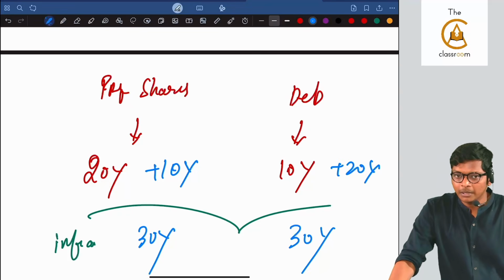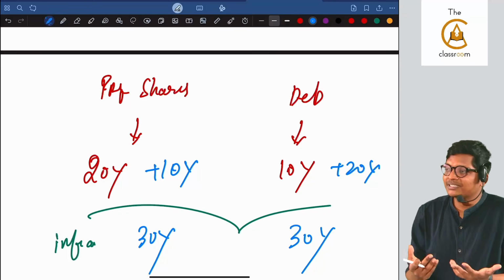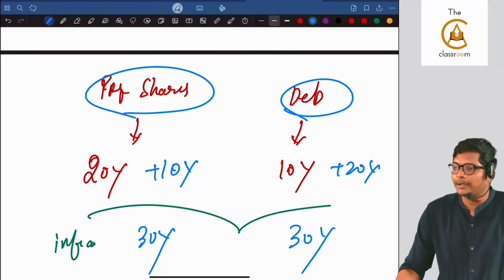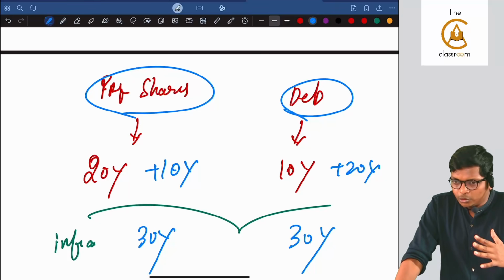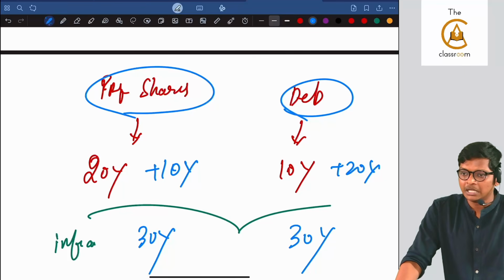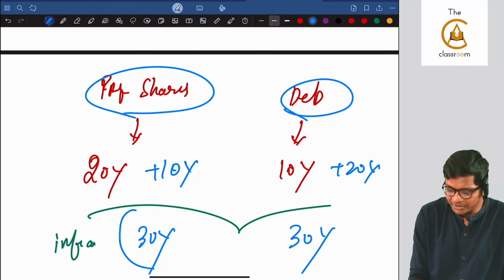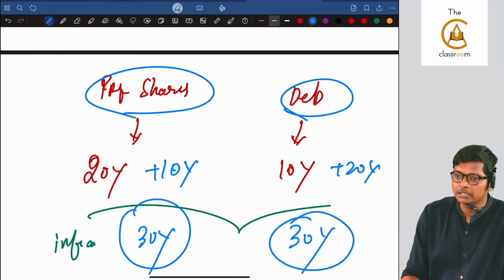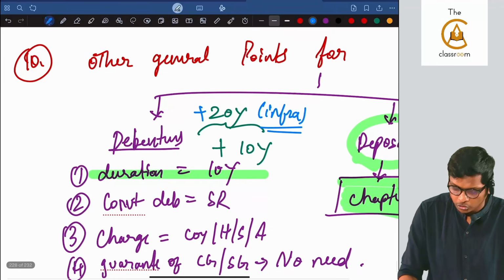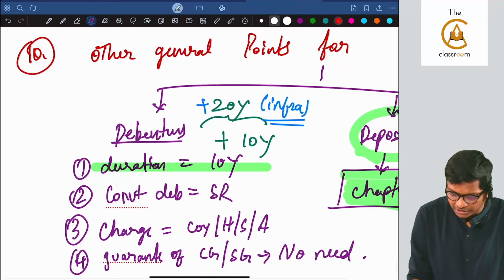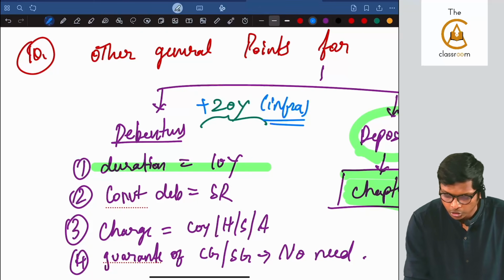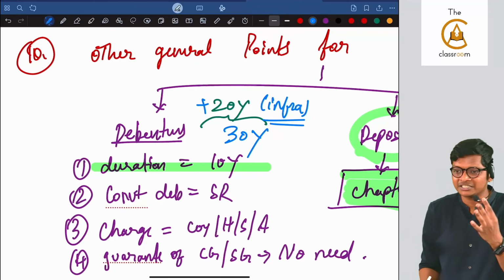Why 30? Metro, see, I need to give returns. I am collecting money to do a project to repay. But for infrastructure, for the project to get over itself, metro will take 10-15 years. Then how will I get money to repay? Again after 10 years I won't have money. That's why they're allowing up to 30 years. Are you following, guys? All of you with me? Okay. So other general points, first, duration is 10 years for debentures, but it can go up to 20. So maximum 30 for infrastructure, housing finance bank, etc.